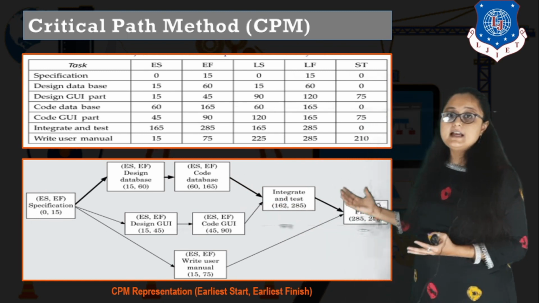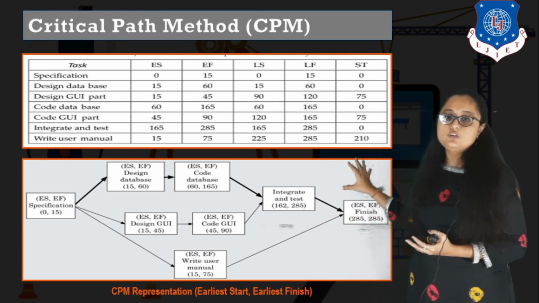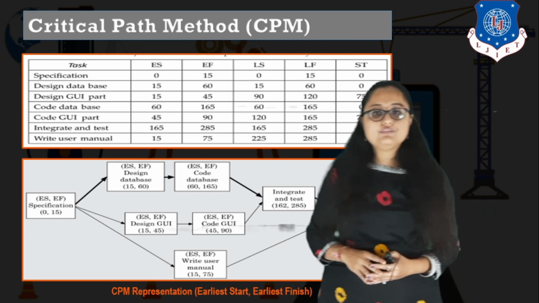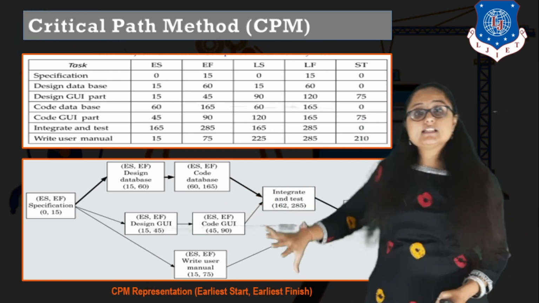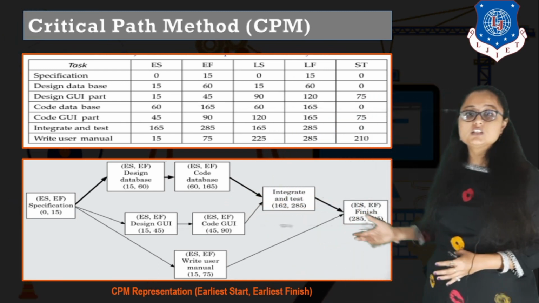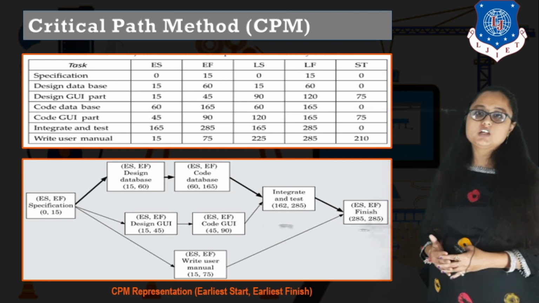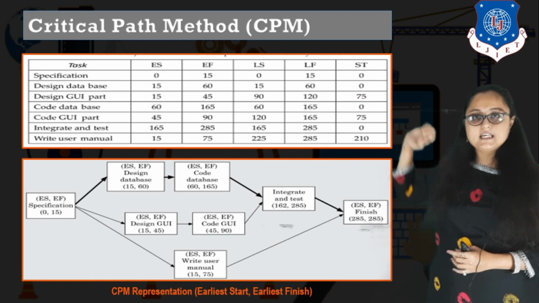And you know that once you are completing integrate and test and once you are completing writing manual, you are getting finished. On which date? That is 285, right? So that is when you are finishing the project. So this is how you have developed this earliest start and earliest finish critical path method representation in a graphical form from this table, right?